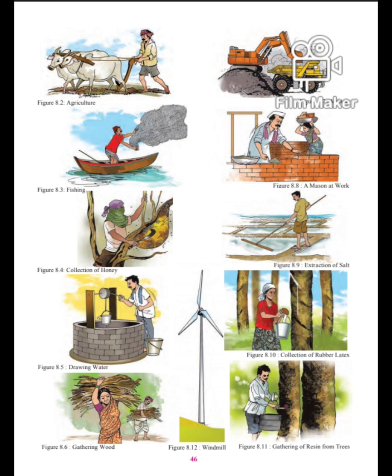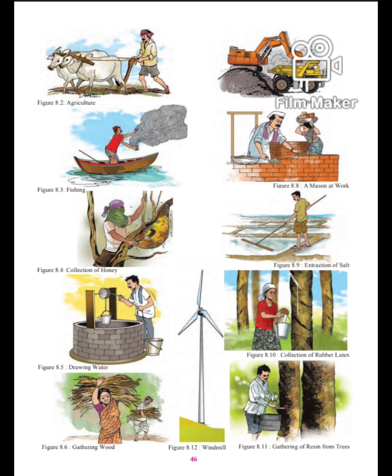Okay, now see figures 8.3 and 8.5. Here you can see a man catching fish and another drawing water from a well. In these pictures, man is seen using the natural resource water. Yes, water is a natural resource. It is needed for fulfilling different needs. We require water for fulfilling our needs. Right from the time we get up in the morning, we keep on using water till we go to bed at night.